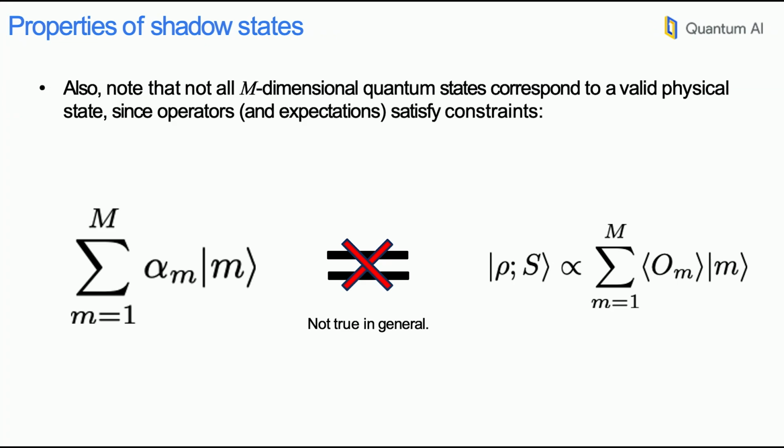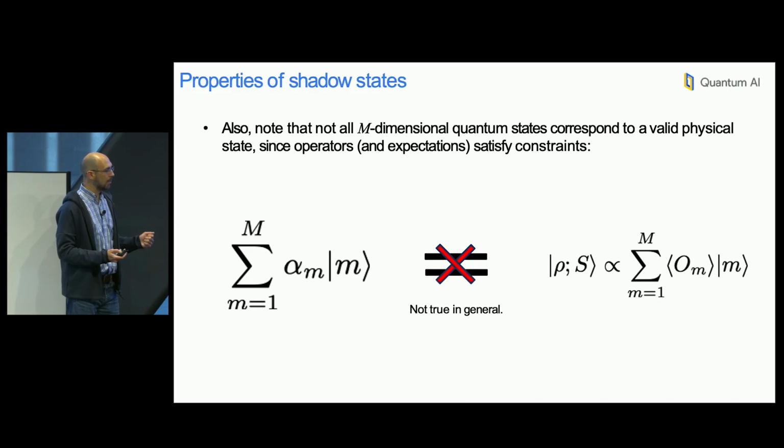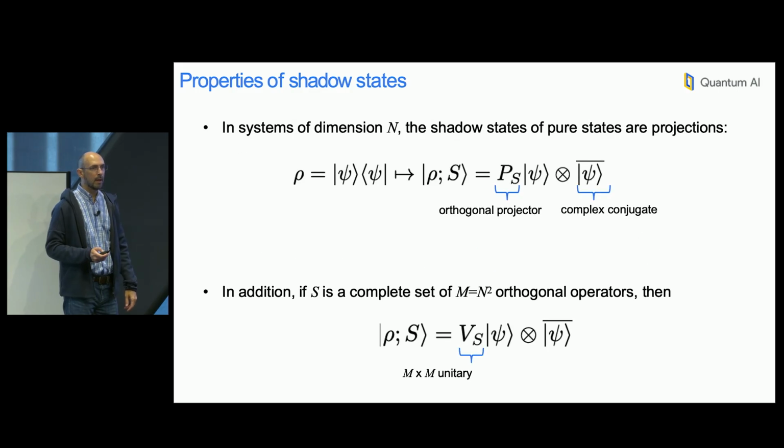Another thing that we know is that not all m-dimensional quantum states correspond to a valid shadow state, because we know that there are constraints between expectation values when we refer to quantum states, right? So shadow states are a manifold in this m-dimensional space, where the amplitudes encode information only about the expectation values of the operators you care about, not about everything.